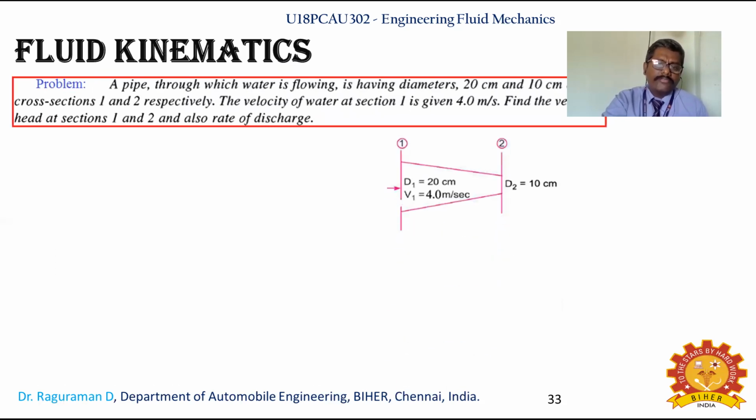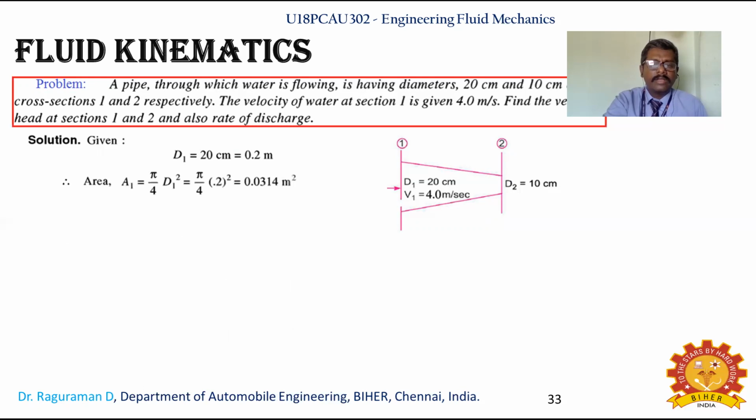You will have a different cross section now. So you have the given data. D1 is 20 centimeter, the diameter of one section, and D2 is 10 centimeter. Here the velocity of the first section is given. In the second section, you know D2, so A2 can be identified from that, as we saw in the previous continuity problem.